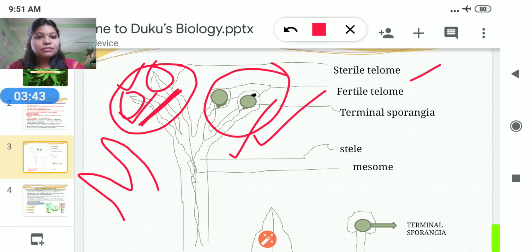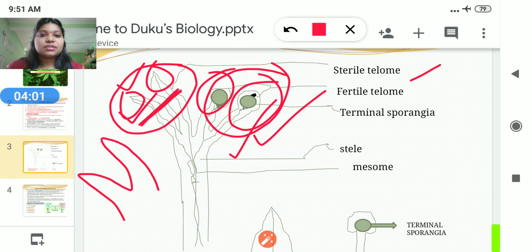But in case of the fertile telome, the dichotomously branched axis consists of terminal sporangia. You can see this. So according to their position or their fertility, the branched axis is differentiated into sterile telome and fertile telome.